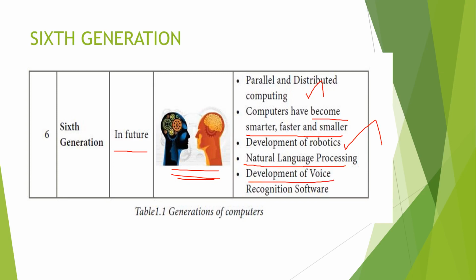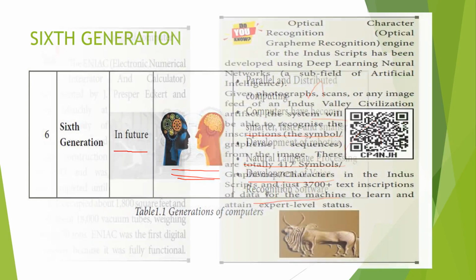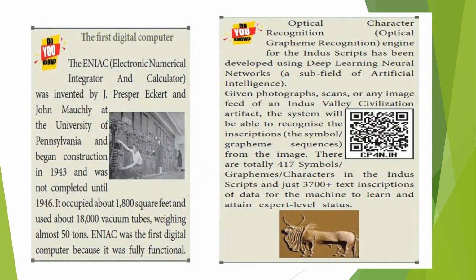Then development of voice recognition software. It's already developed. In our mobile itself, we have this recognition software. This is given in your book, just for your reference; we have already discussed these things. Here is given ENIAC. ENIAC means Electronic Numerical Integrator and Calculator. This is the first digital computer. I showed this computer in our last video, isn't it?